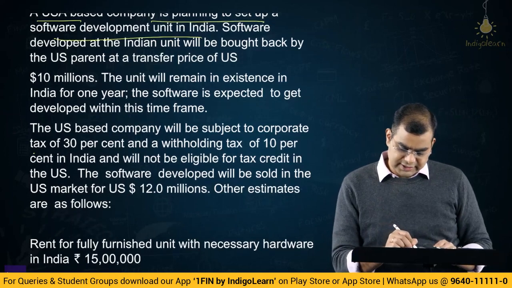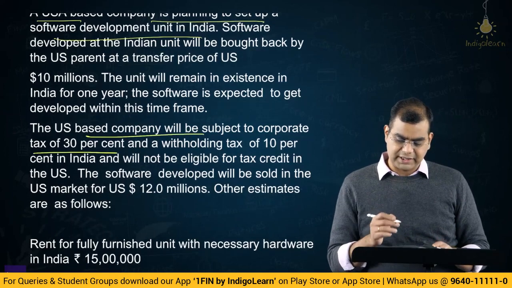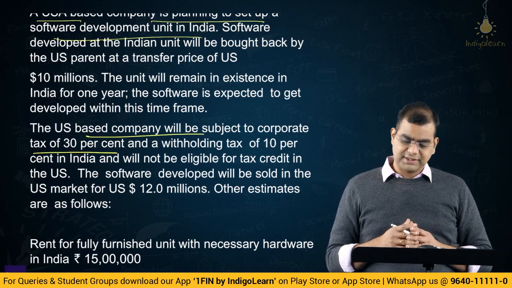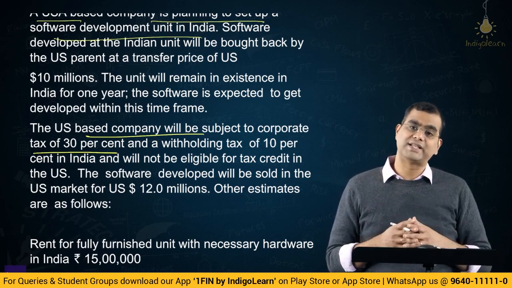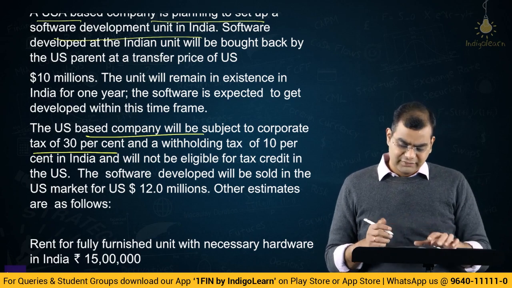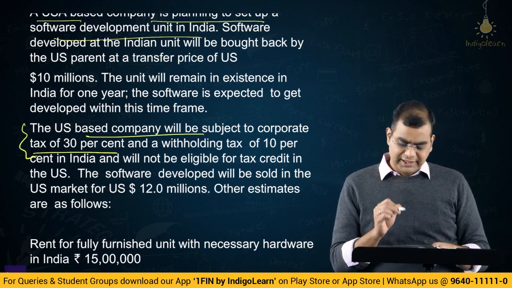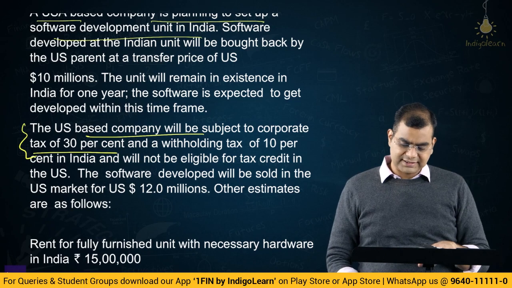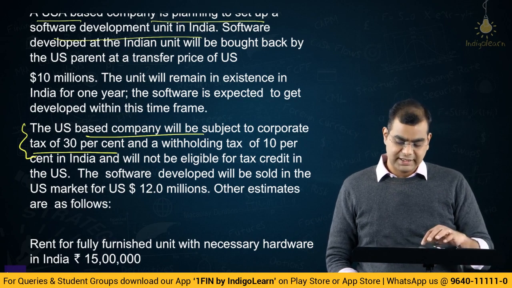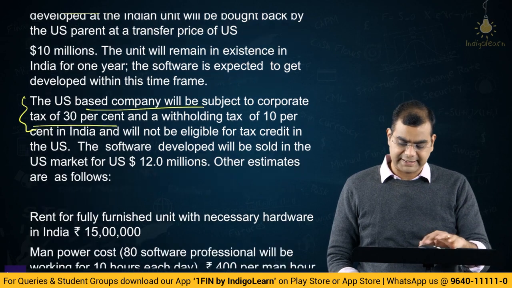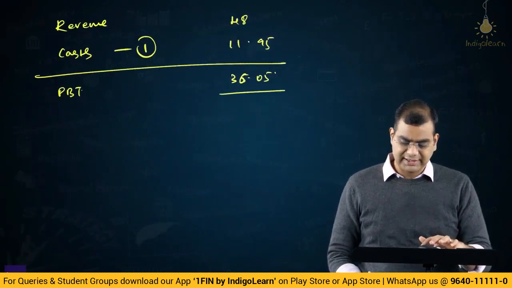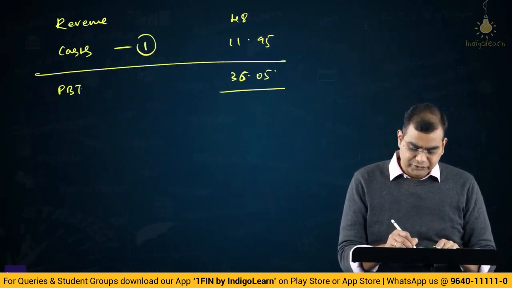Now, if I am not wrong, I said this 30% tax is of the US company. But is it very clear that this 30% tax is based in India or is it based out? I mean, this 30% tax is for the US entity per se, right? It's not 100% clear. So I think this 30% tax probably is Indian tax, and on top of that there is a withholding tax of 10% in India on remittance, right? Because if you are putting up a subsidiary in India, whatever profits are earned, on that you have to pay tax, right? So I think we should take that assumption because that sounds more reasonable.